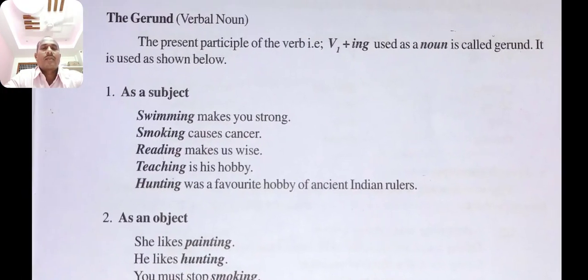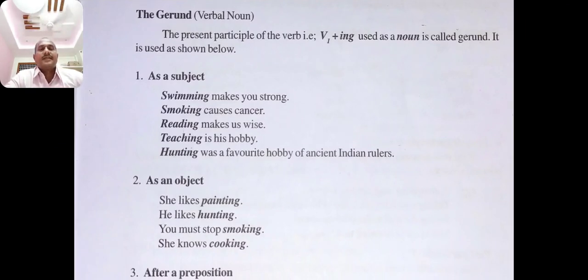Then the gerund. The present participle of the verb, verb 1 plus ing, used as a noun is called gerund. It is used as shown below. As a subject, it looks like: swimming makes you strong. Here, gerund acts as a subject.